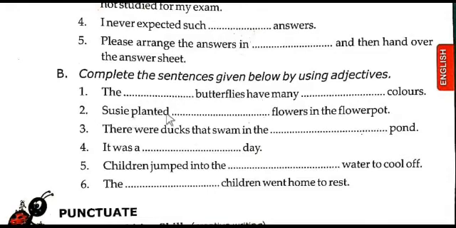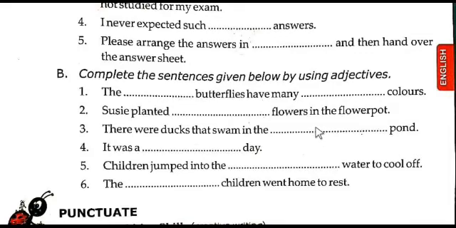Next, Susie planted sweet flowers in the flower pot. So you can use the adjective sweet here. Then the third one: there were ducks that swam in the muddy pond.